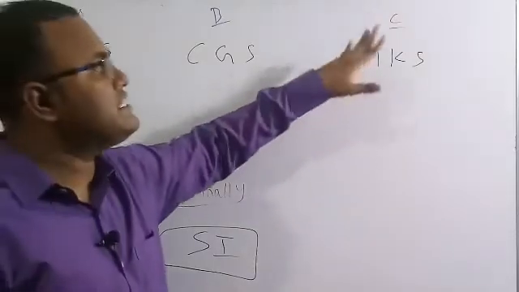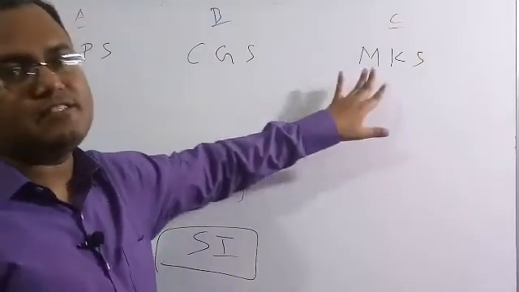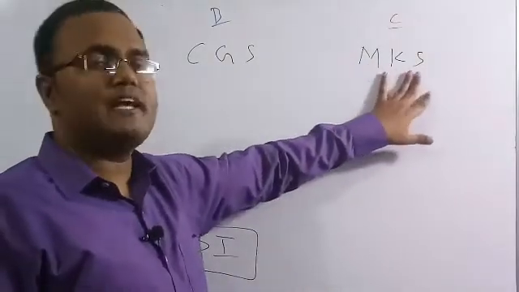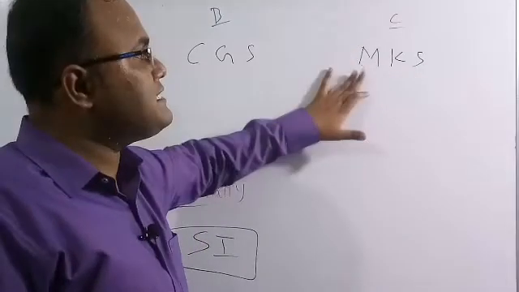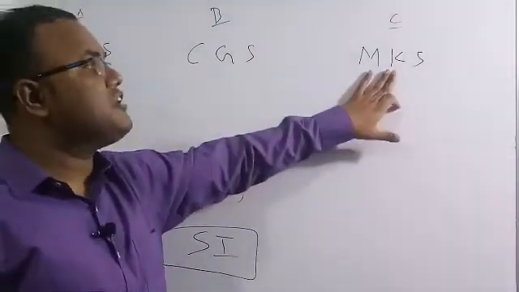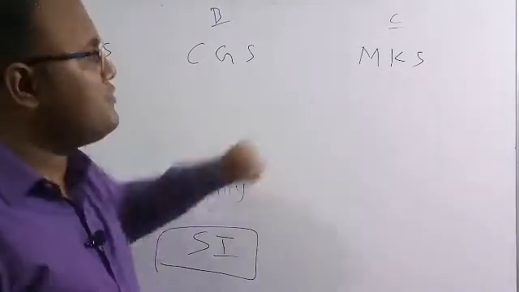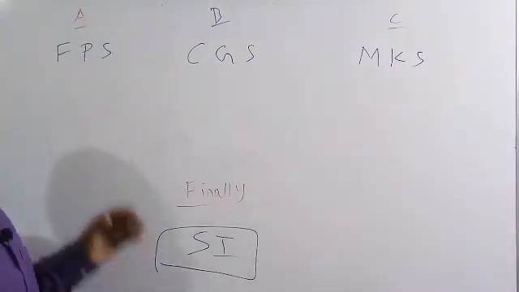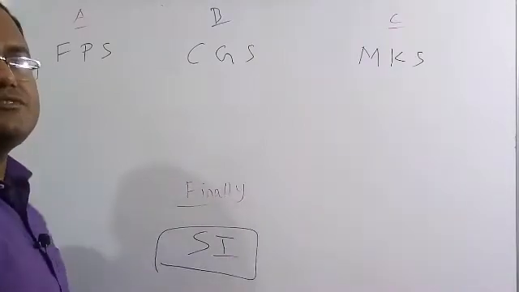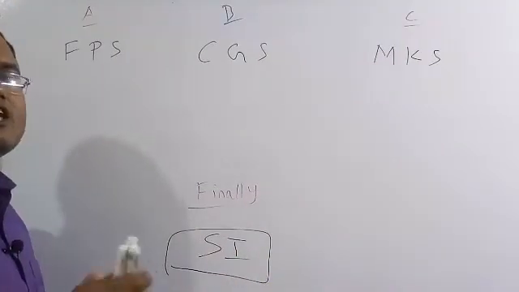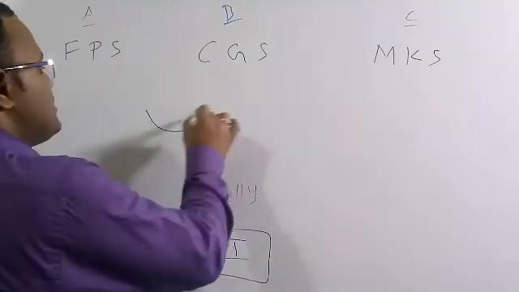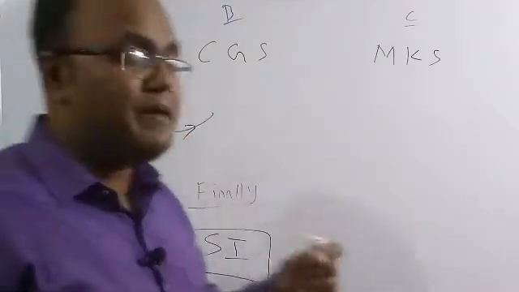Similarly for country C, the MKS system. MKS is meter kilogram second. Meter is the unit of distance, kilogram is the unit of weight, and second is the unit of time. Because different countries are using different units, it is hard to do the conversion, and also the base reference.